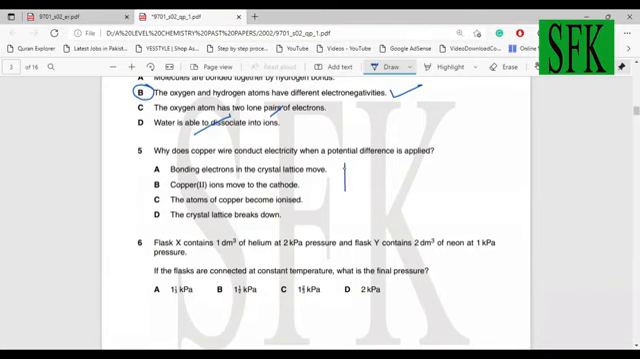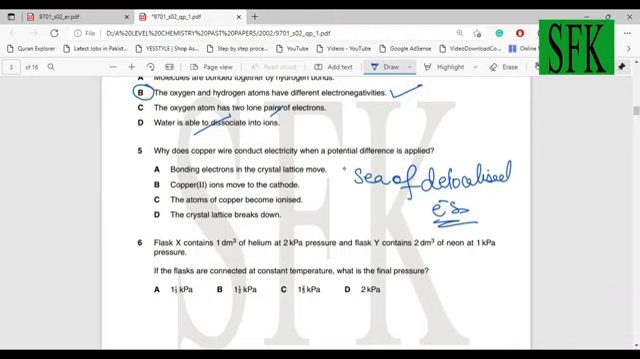Now question 5. Why does copper wire conduct electricity when potential difference is applied? Okay, copper is a metal, right? And metals can conduct electricity because of the sea of delocalized electrons which are present. A sea of delocalized electrons. So what option correlates with this answer?